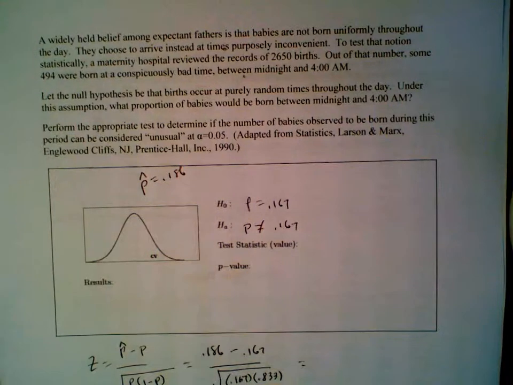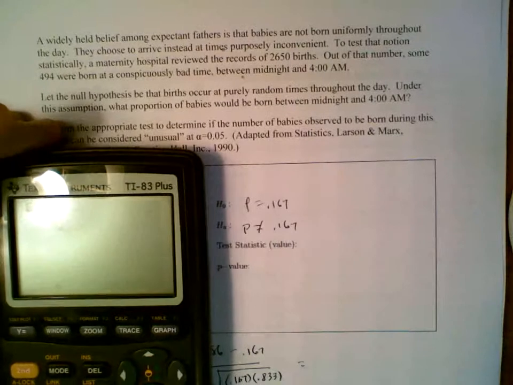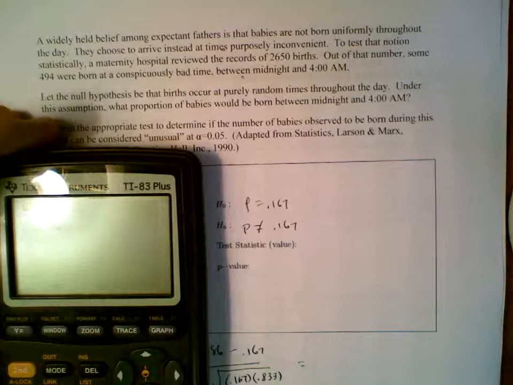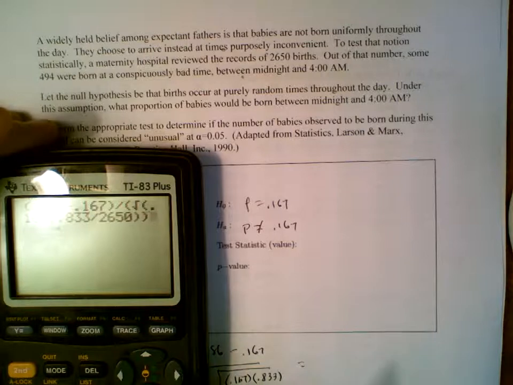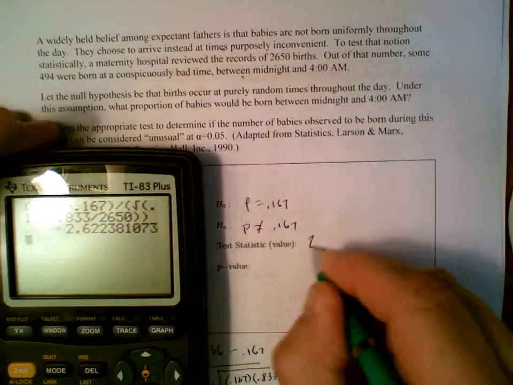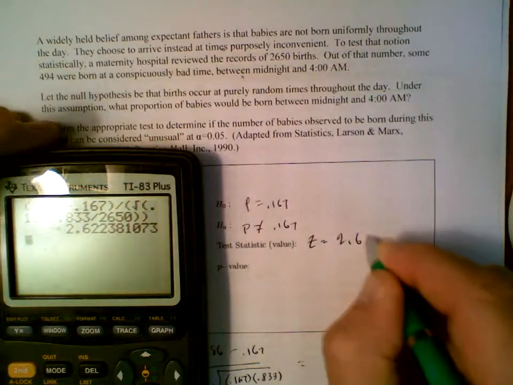The calculation is as follows. 0.186 minus 0.167, divided by the square root of 0.167 times 0.833 divided by 2,650. I'm putting in an extra parenthesis for luck. And the answer is 2.62. Z is equal to 2.62.